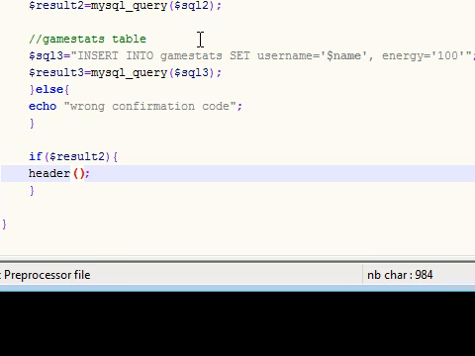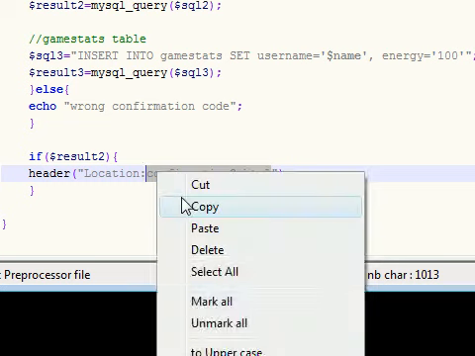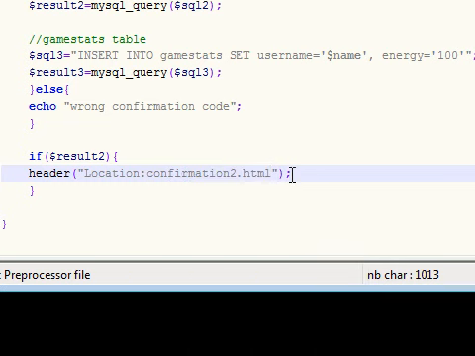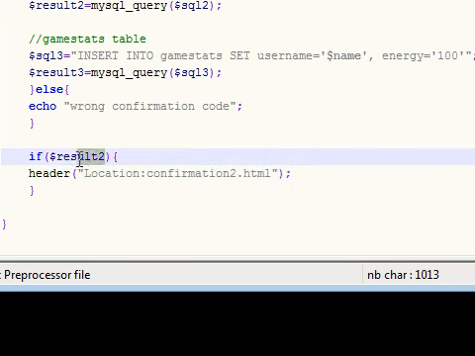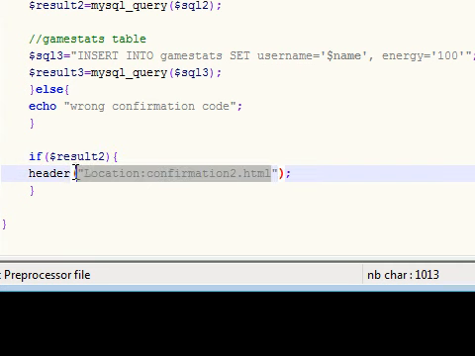So we're going to write header and put double quotation marks, location colon confirmation2.php. Or actually, we can just make it an HTML website since there's not going to be any PHP on it. So if everything goes right, and if this result 2 worked out fine, it's going to take you to a new web page.